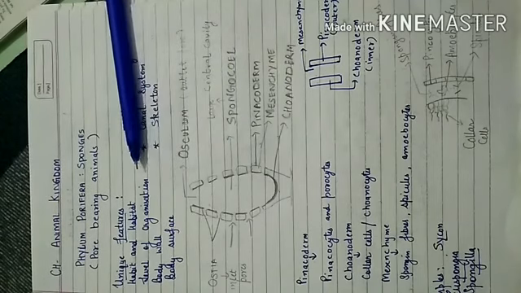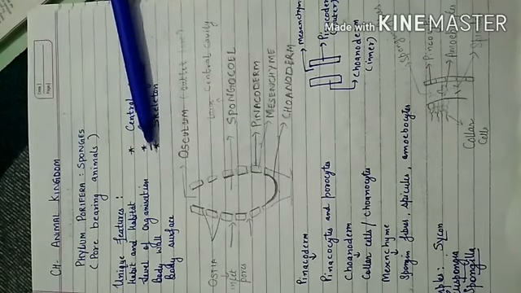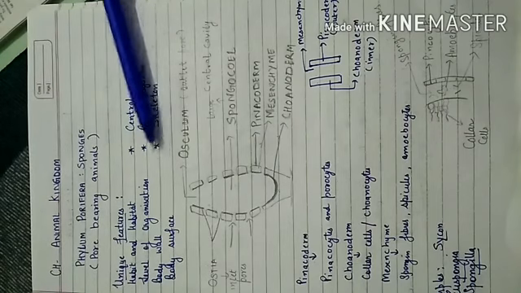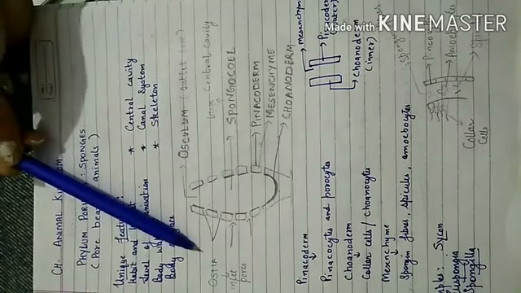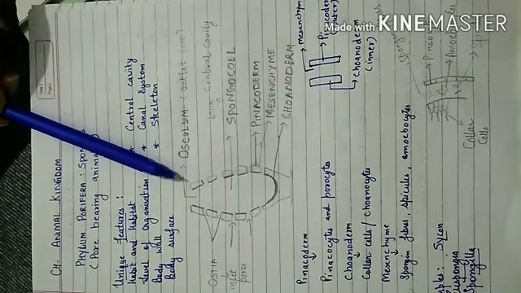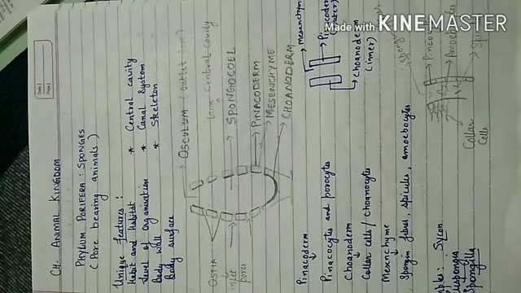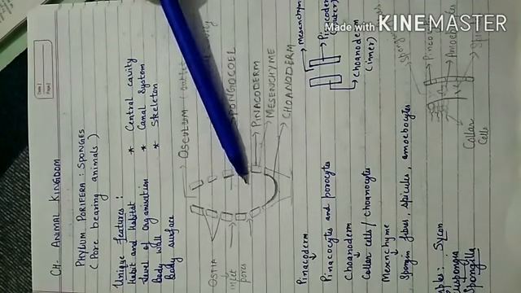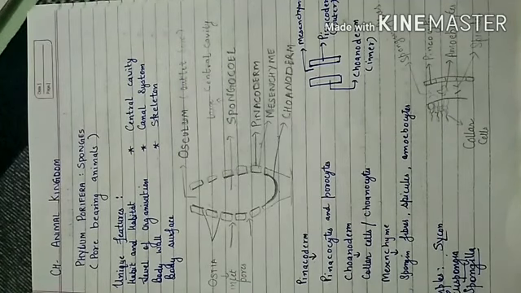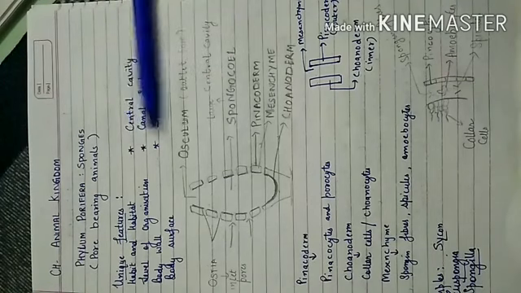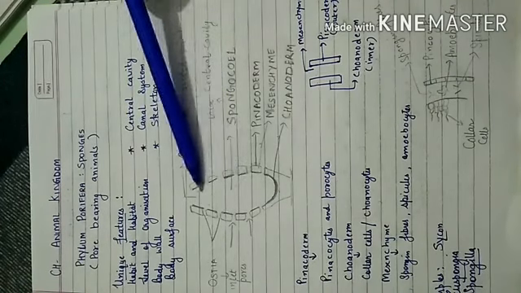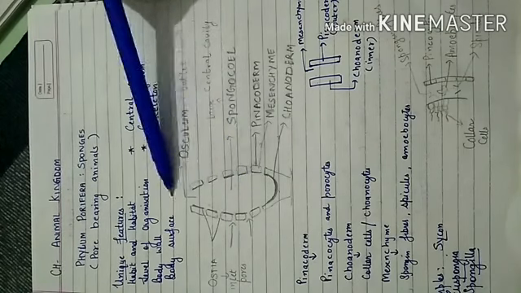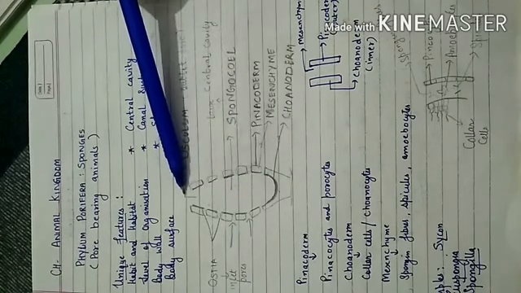Then body surface: we have just studied that all over their body there are pores present. These pores or holes are known as ostia, through which water is taken inside the body of the sponges. Then there is a central cavity known as spongocoel, also known as paragastric cavity, and this cavity opens into the terminal opening known as osculum.